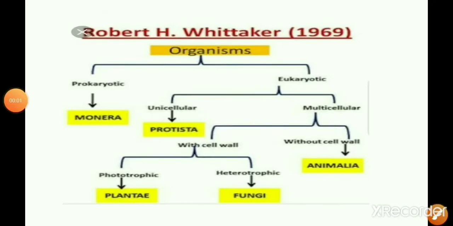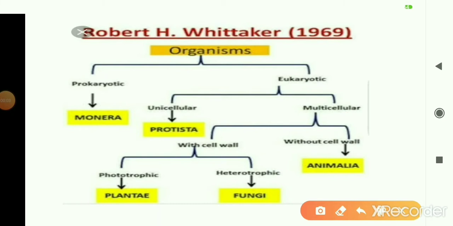Already discussed, Robert Whittaker had classified the living world into 5 kingdoms, and this he had done on the basis of cell design, mode of nutrition, and body organization. So, organisms which were prokaryotic were placed under kingdom Monera. Those organisms which are eukaryotic may be either unicellular or multicellular. So eukaryotic unicellular organisms are placed under the kingdom Protista, whereas eukaryotic multicellular organisms may or may not have cell